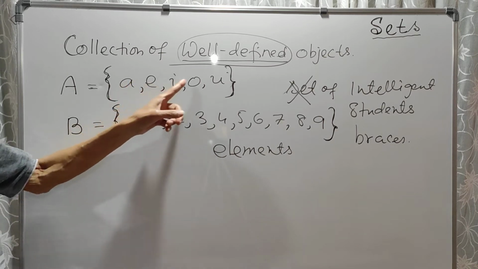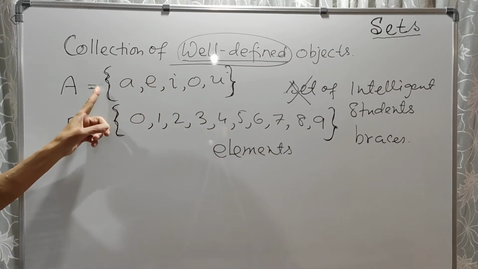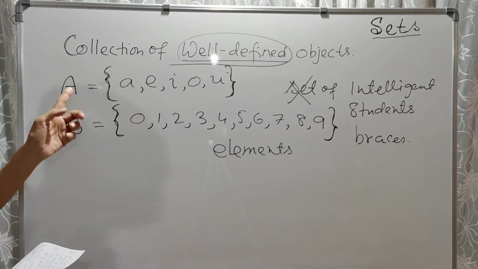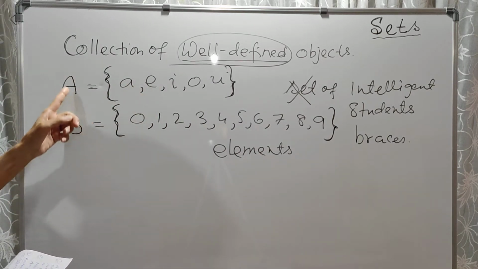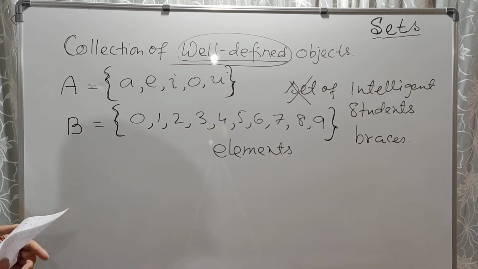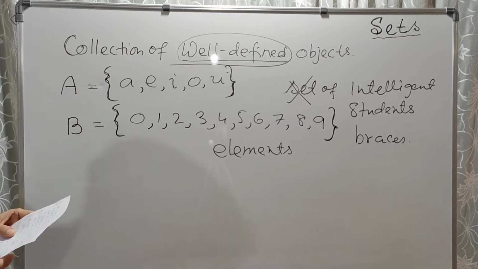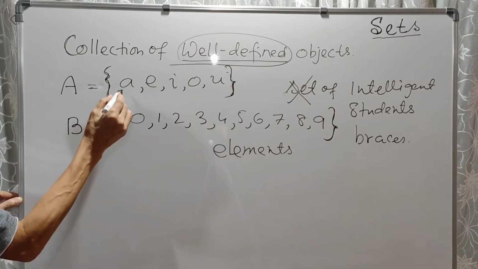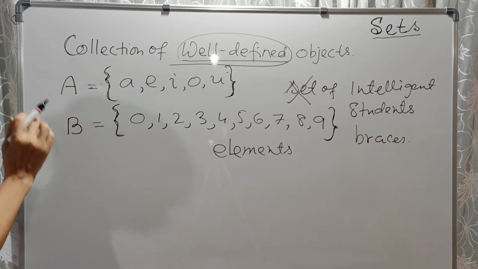So these members are called elements, and a set is written using braces and commas. And a set must be given a name, and these names are usually capital letters, capital A, capital B, capital P, capital Q, like that. I follow?